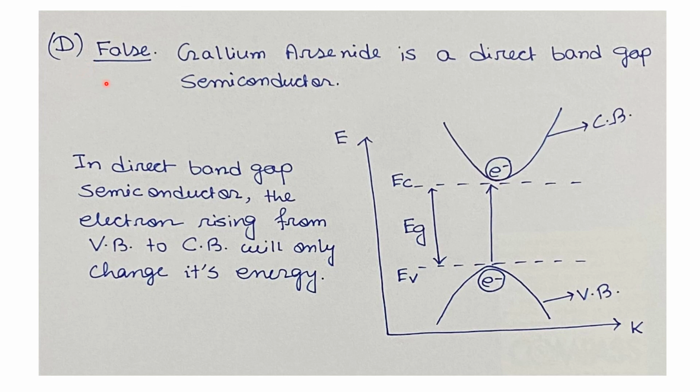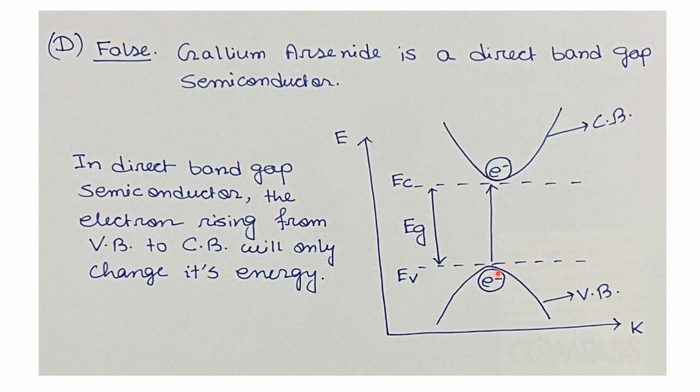Your option D is false because gallium arsenide is a direct bandgap semiconductor. If we see the E-K diagram for the direct bandgap semiconductor, the edge of the conduction band and the edge of the valence band lies at the same K point.